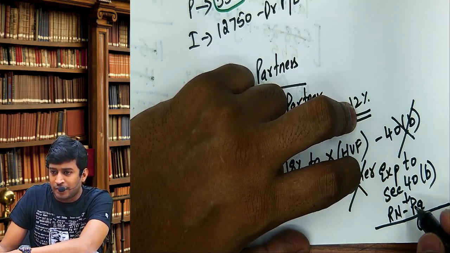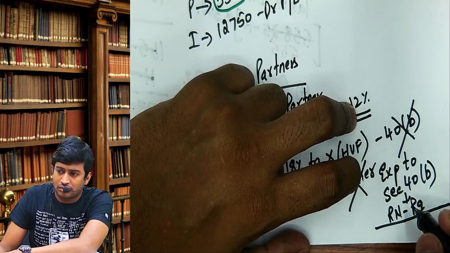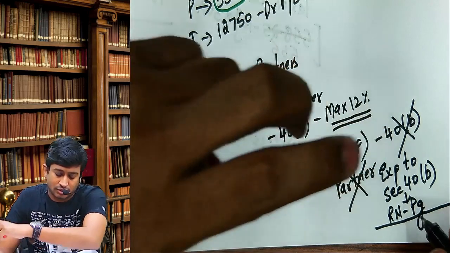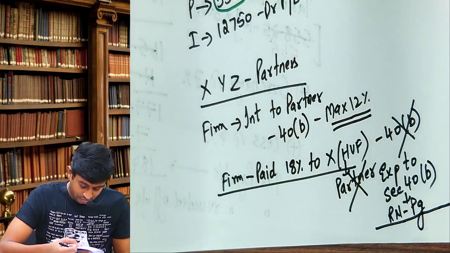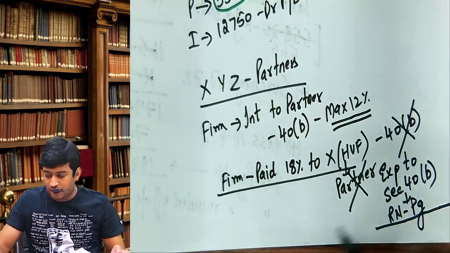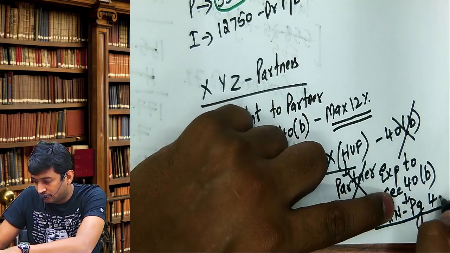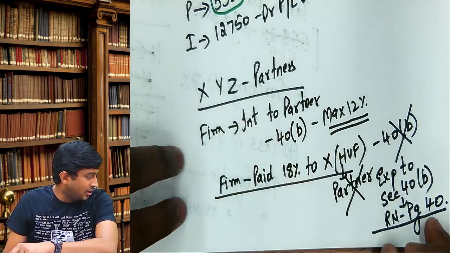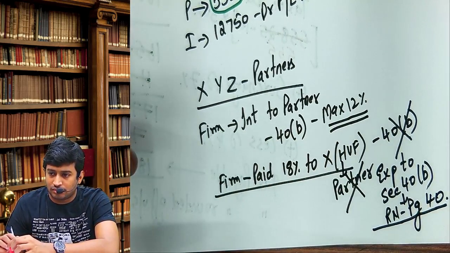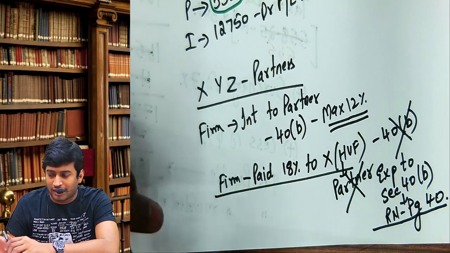You will find the explanation to 40B. Page number 40 in the running notes. That is what is given.